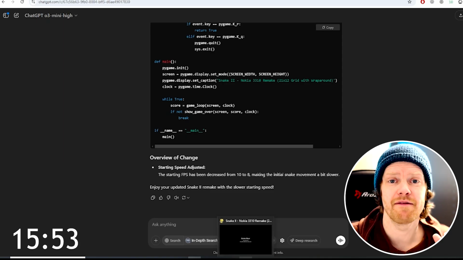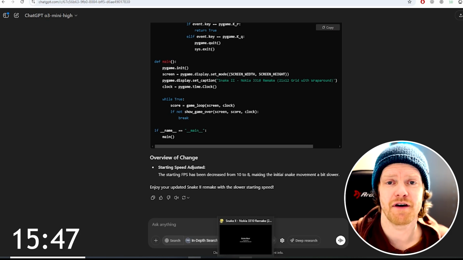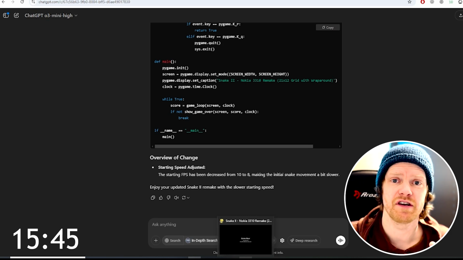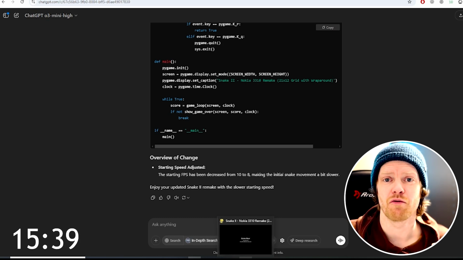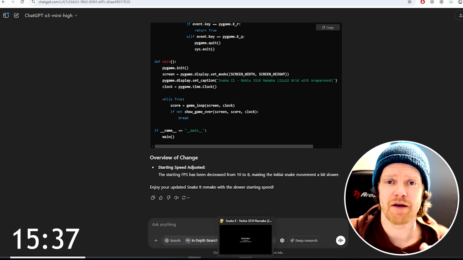Actually, we already have a very well functioning replica of Snake 2. The game starts out with the snake having 5 pieces, and it increases for every piece of food that is eaten. The speed increases, we have the wraparound edges, and we have a scoring. So let's now try to make up some new changes and improvements for this game.